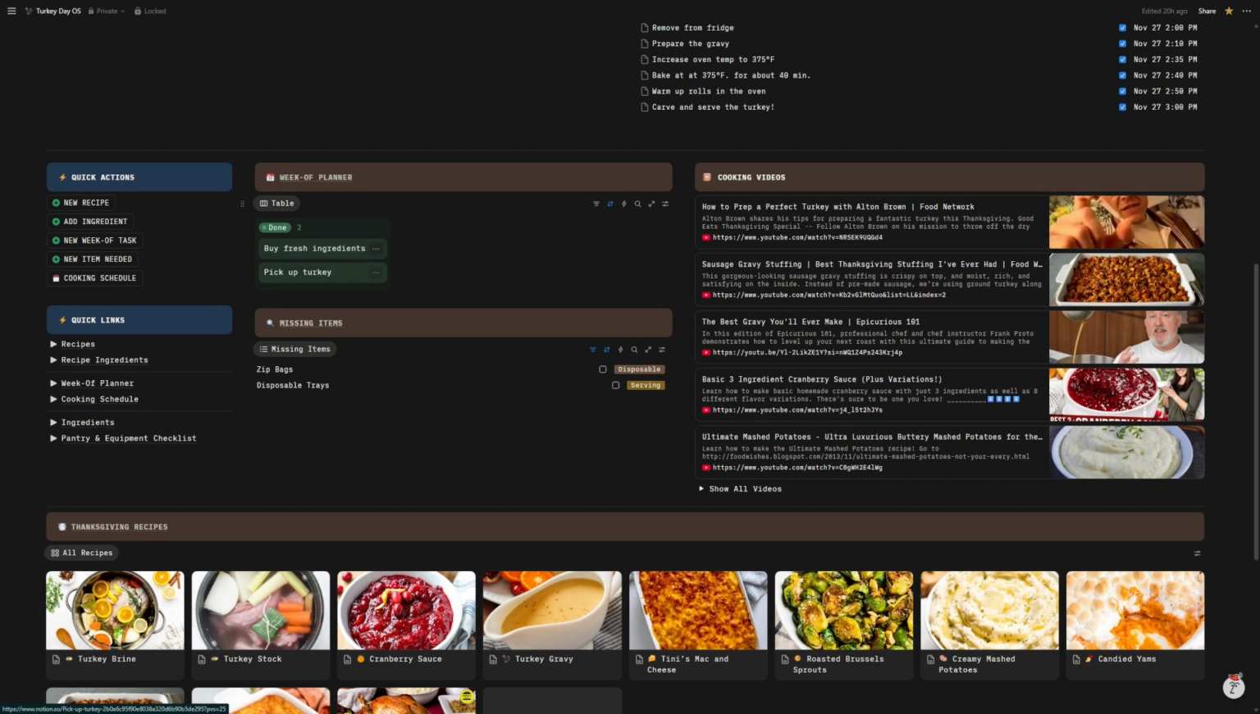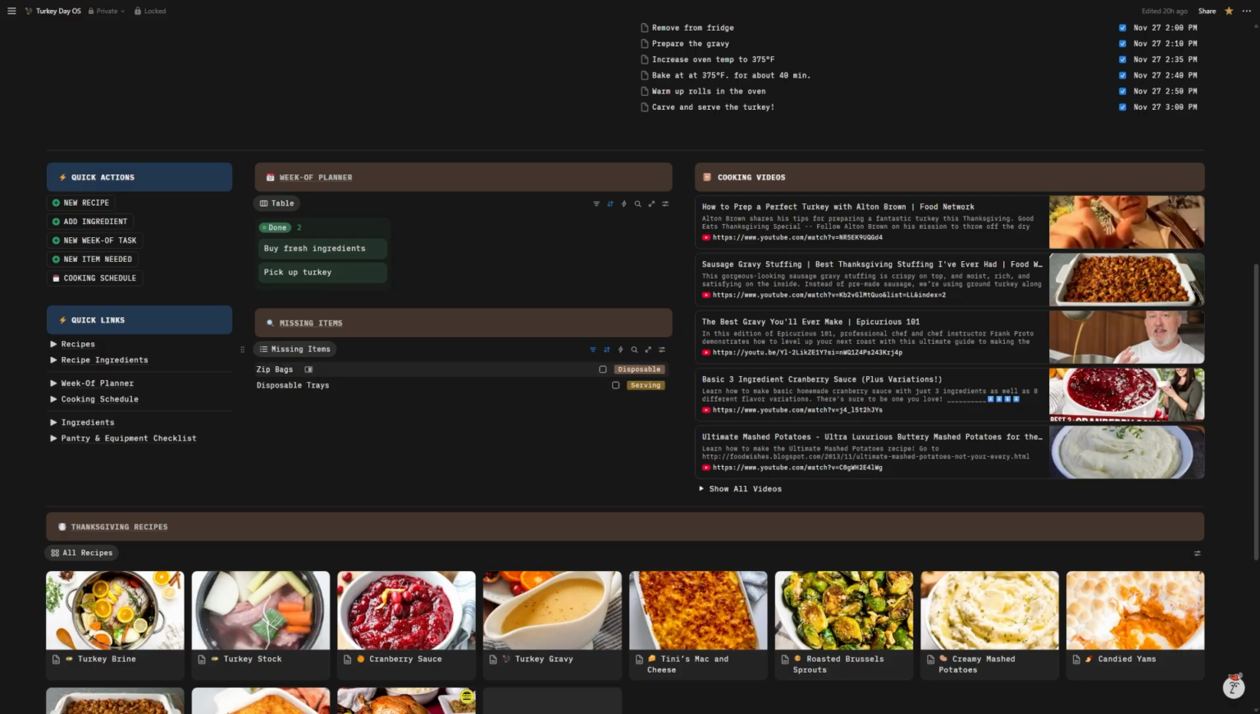The week of planner is just a little way that I manage things that I have to do that are not related to cooking. So buying fresh ingredients, picking up the turkey, anything that I need to get done in preparation outside of cooking itself, I put here. I have my missing items section here, so anything that I need.